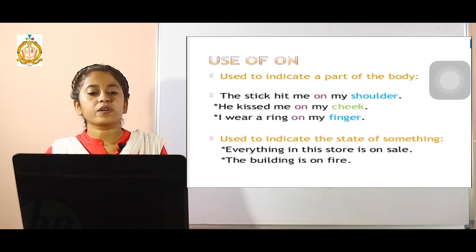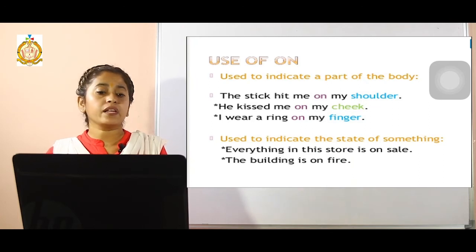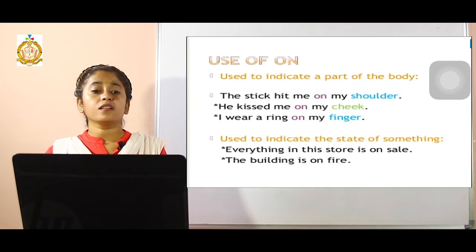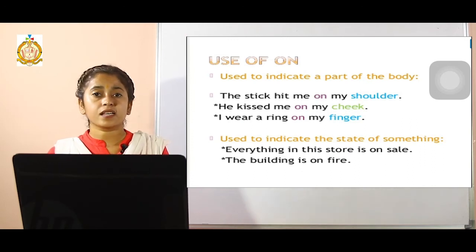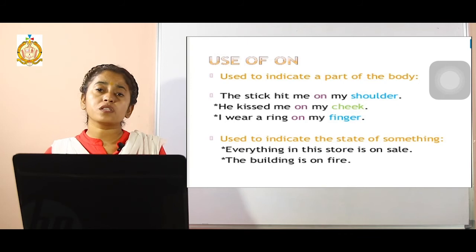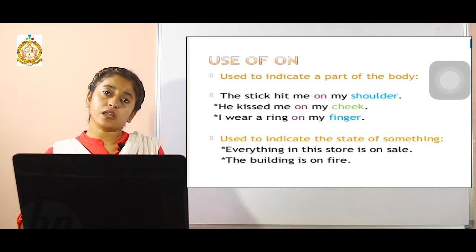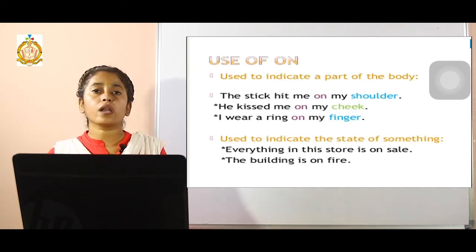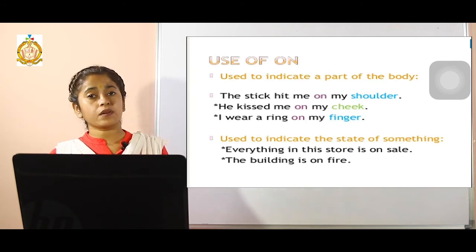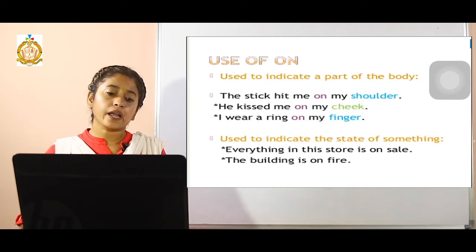It is used to express a surface of something. The very basic example which we have been studying since 5th standard, I can say: the paper is on my desk. Whenever it shows the relationship of a subject with that very surface itself, it will be on, and if it is not touching that very surface, it will be over, right?